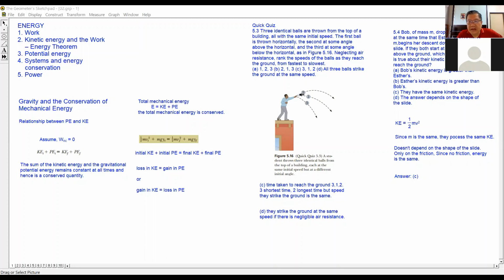It is independent of the direction you throw it, right? So whether you throw it upwards or downwards, as long as the initial velocity is the same, the final gain in kinetic energy will be the same, right? Maybe the time is different, but the gain will be the same. So we're going to look at another characteristic of this potential energy and kinetic energy. So you read this, quiz 5.4, and I will explain to you.